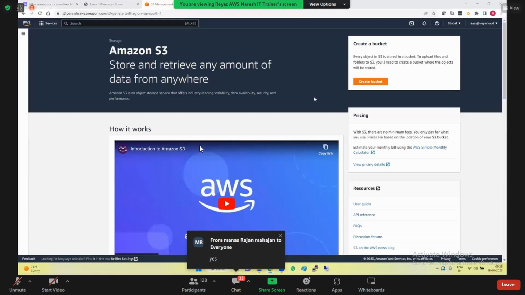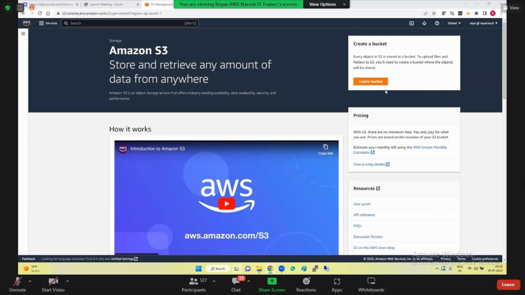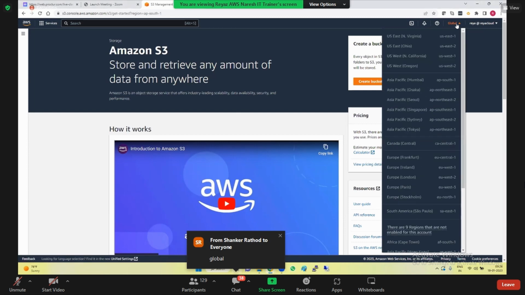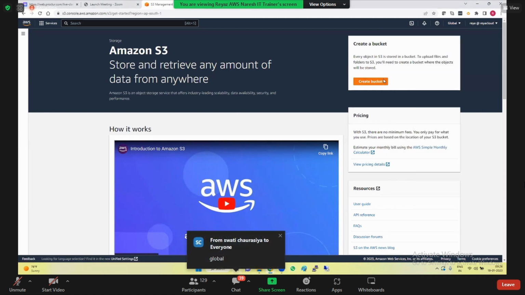Okay. So this is the main dashboard of S3. And do you see this on the top? We learned S3 is global or regional? So S3 is global. So you don't need to select any region. But while creating a bucket, we can select a region.